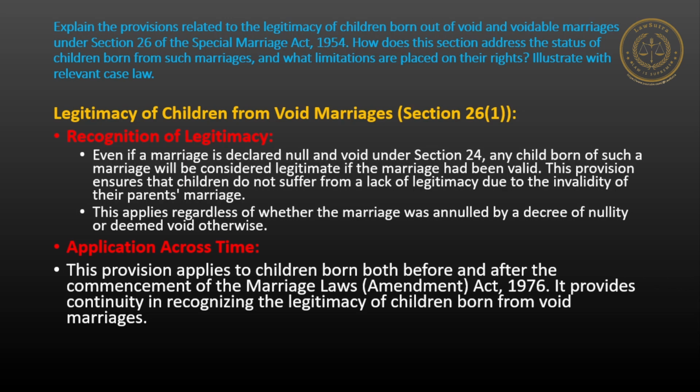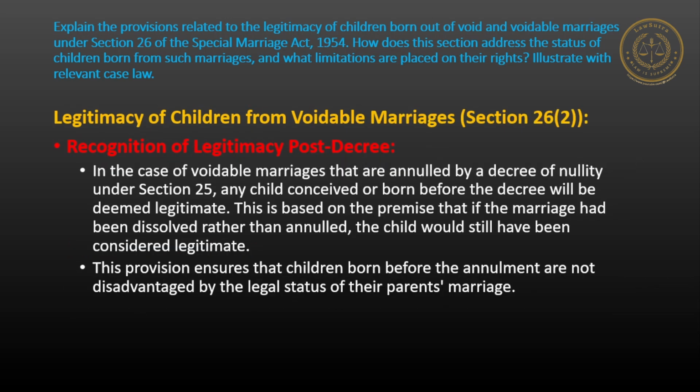Application across time. This provision applies to children born both before and after the commencement of the Marriage Laws Amendment Act 1976. It provides continuity in recognizing the legitimacy of children born from void marriages. Legitimacy of children from voidable marriages, Section 26, subsection 2.